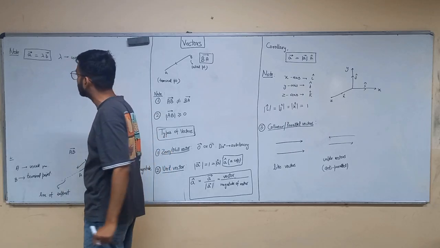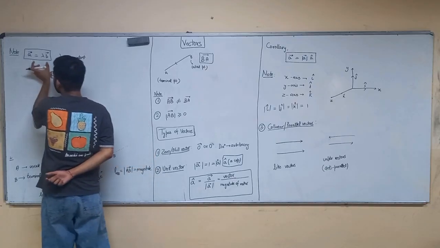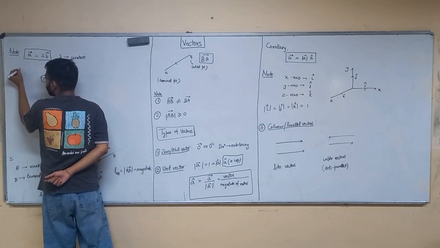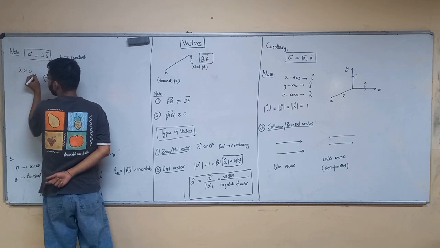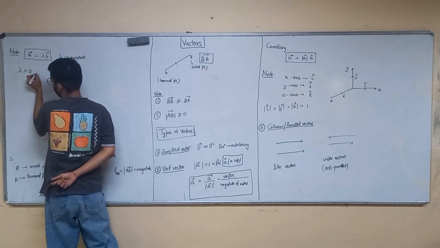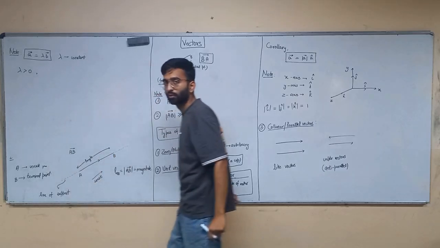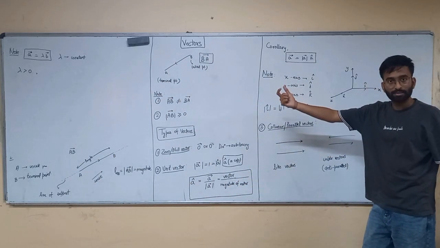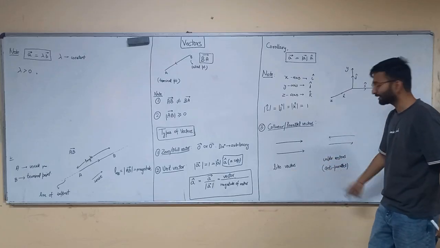Okay. So tell me, if my lambda is positive, what does that indicate? For a hint, if lambda is greater than 0, is it like vectors or unlike vectors?